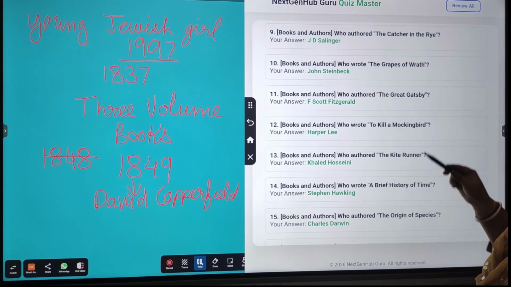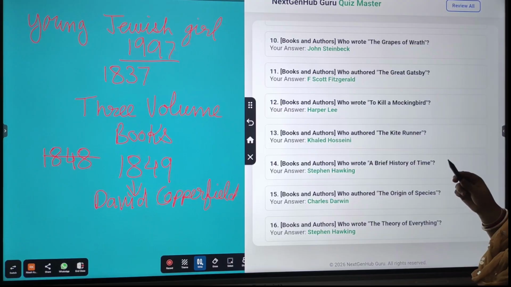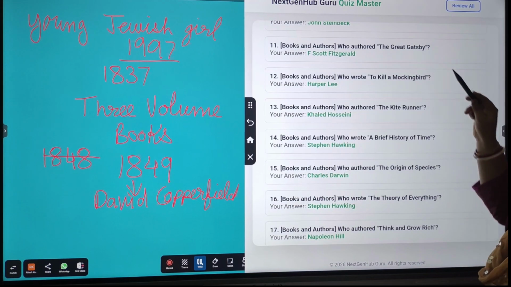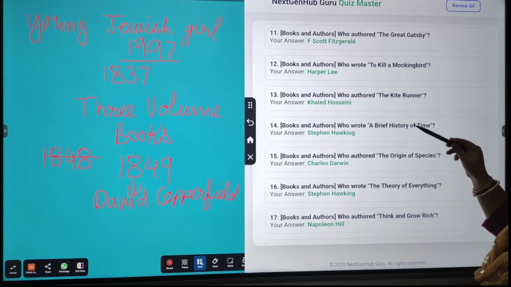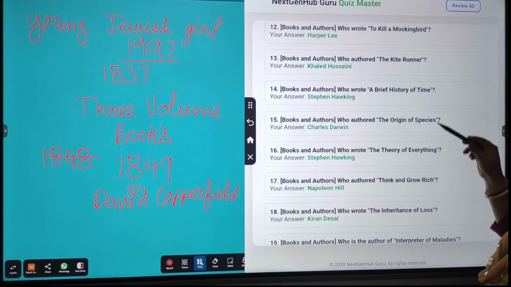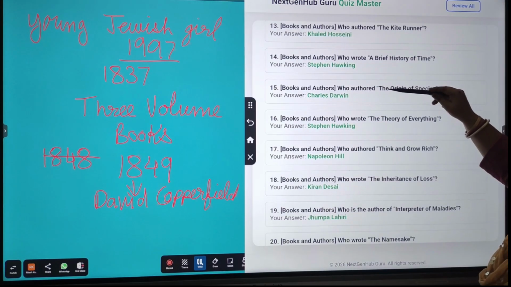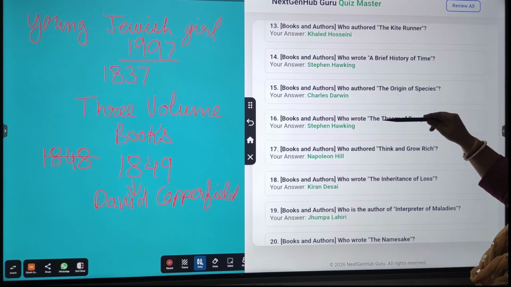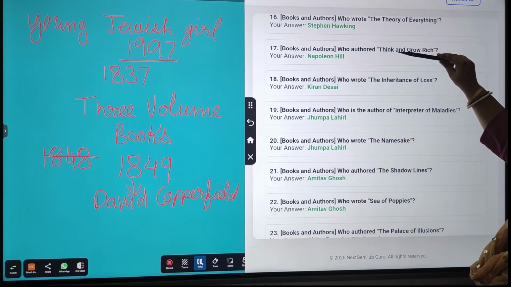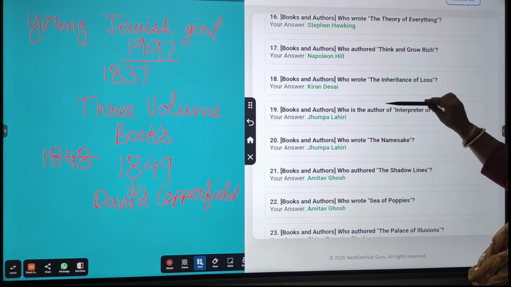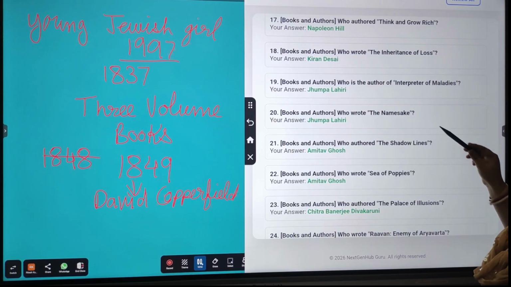The Catcher in the Rye, J.D. Salinger. The Grapes of Wrath, John Steinbeck. The Great Gatsby, F. Scott Fitzgerald. To Kill a Mockingbird, Harper Lee. The Kite Runner, Khaled Hosseini. A Brief History of Time, Stephen Hawking. The Origin of Species, Charles Darwin. The Theory of Everything, Stephen Hawking. Think and Grow Rich, Napoleon Hill.